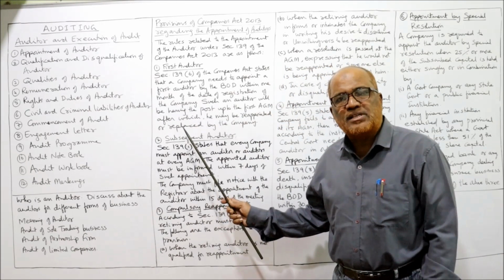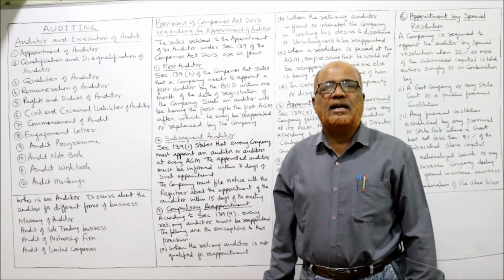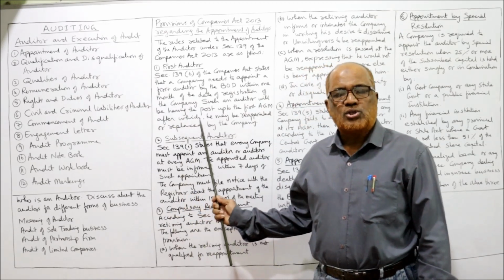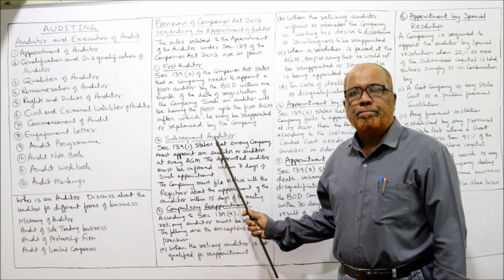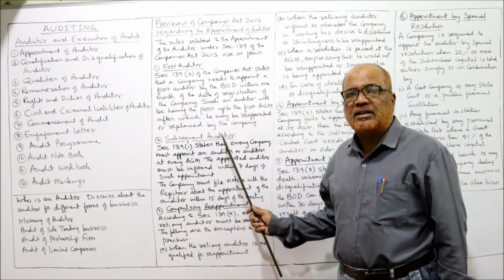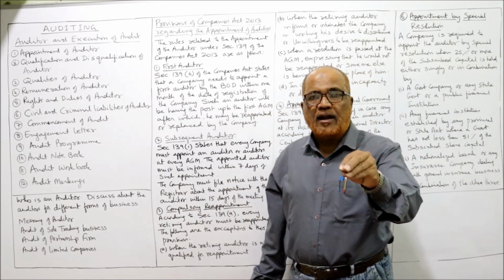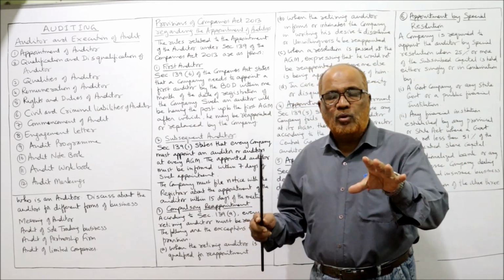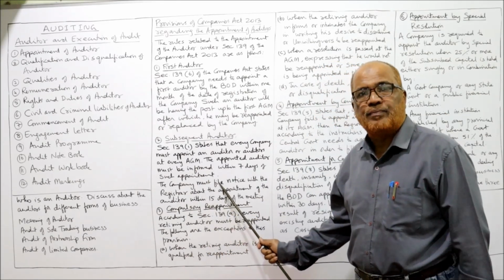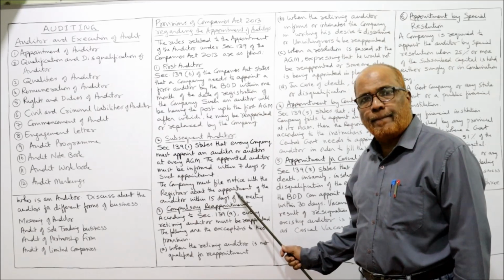Then subsequent auditors will be appointed by shareholders in every AGM, annual general meeting. The auditor should be intimated within 7 days, and the notice of this appointment must be submitted to the registrar of companies within 15 days of the meeting.